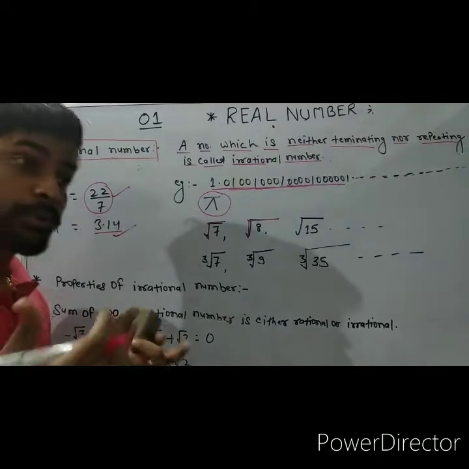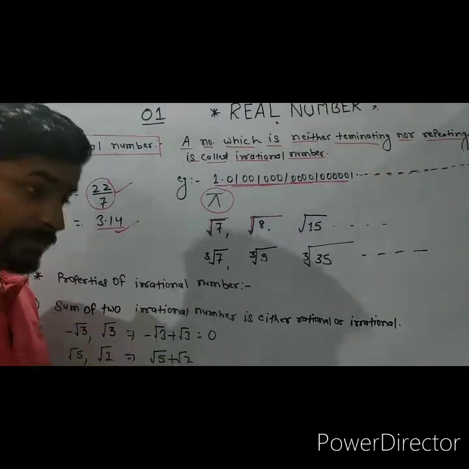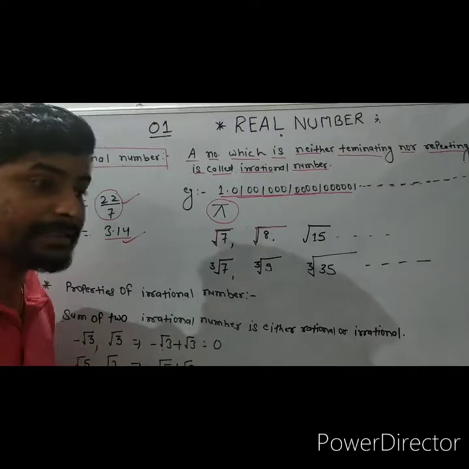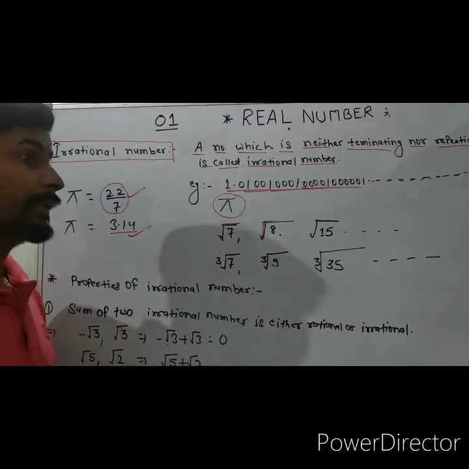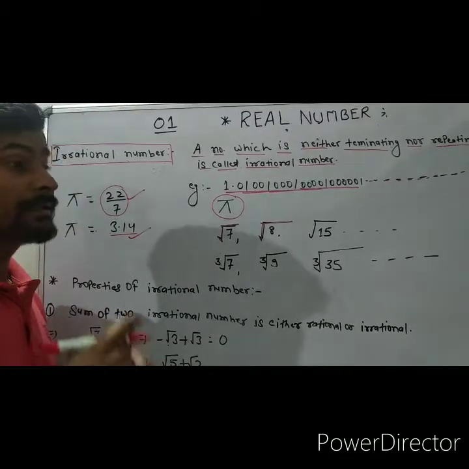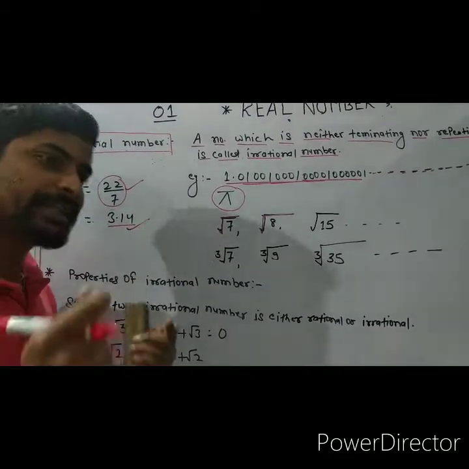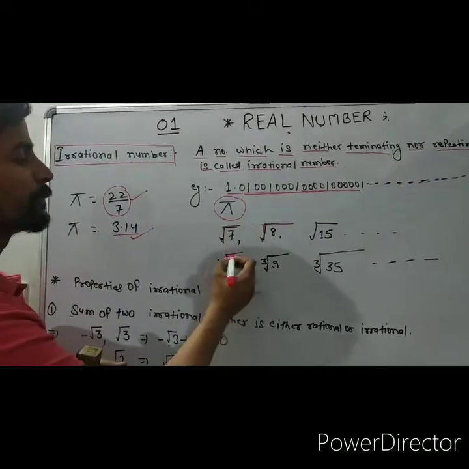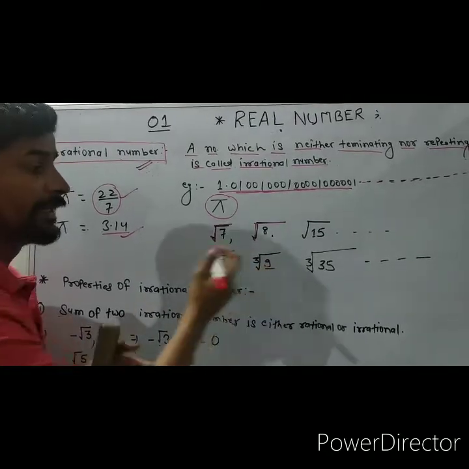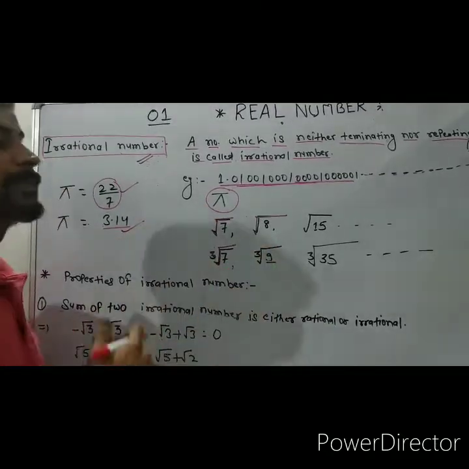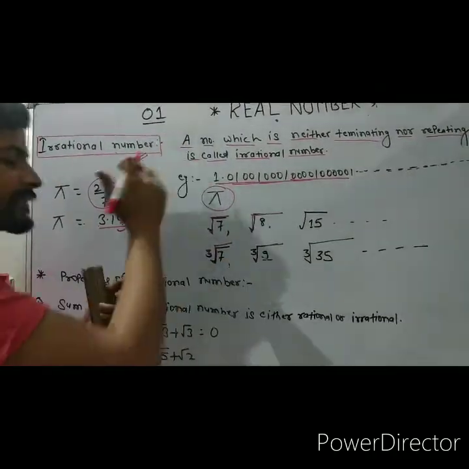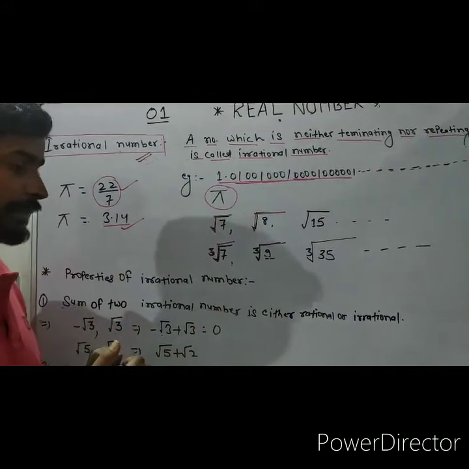Now, you have also learned cube and cube root in class 8th. Then what is the cube? When we multiply a number by itself 3 times, we get a perfect cube number. Now, concentrate your mind here, students. For a number which is positive but not a perfect cube, the cube root of that positive number is also irrational. Look at here. 9 is a positive number, but it is not a perfect cube. Then the cube root of 9 is an irrational number.